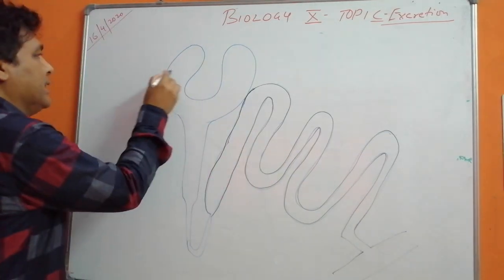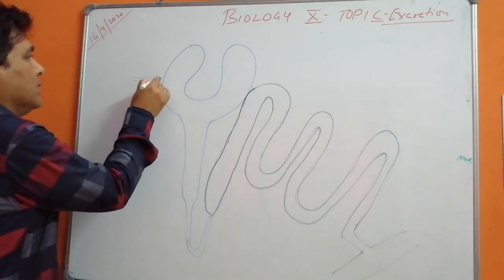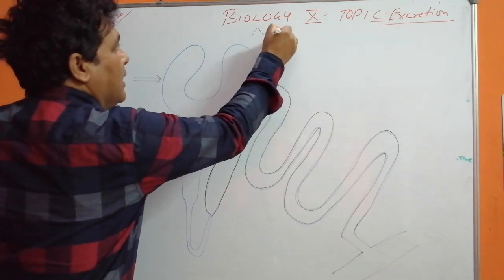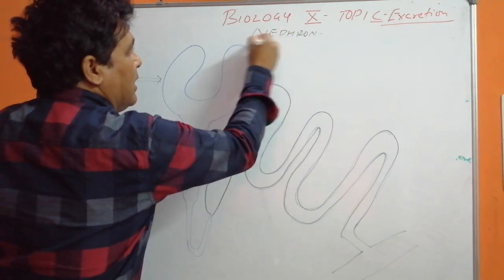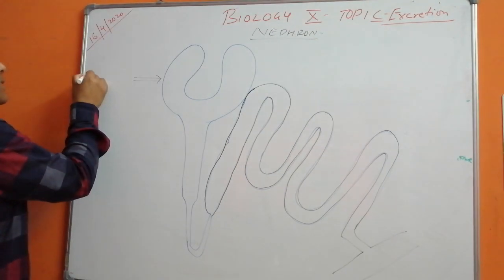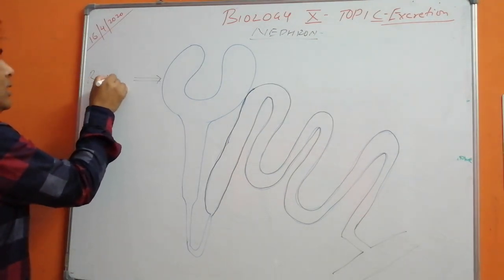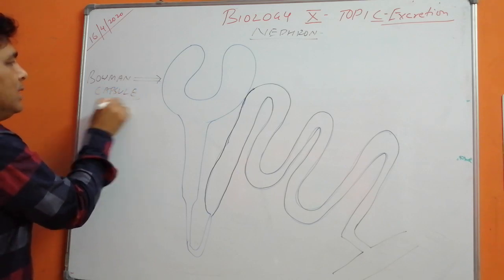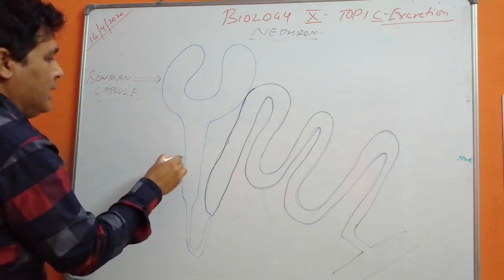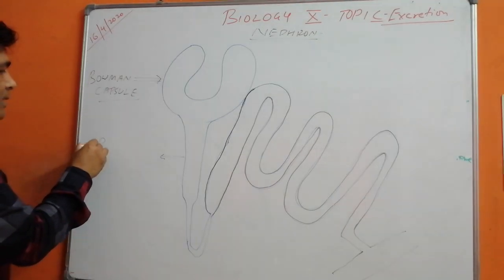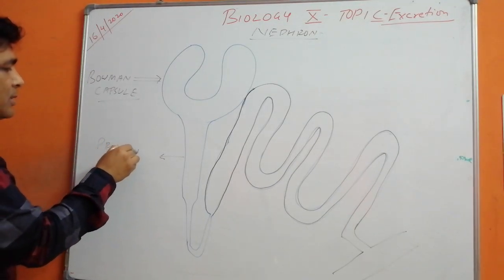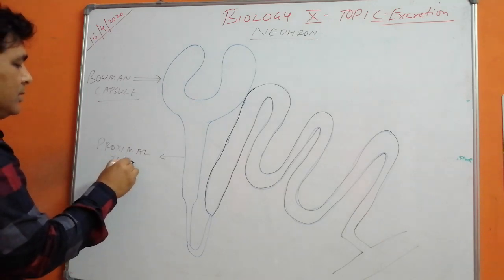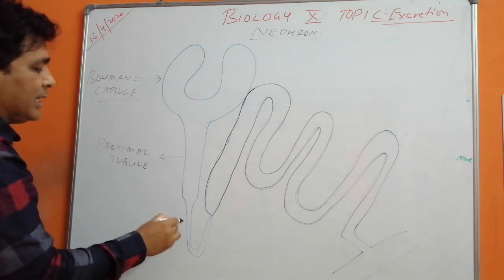The nephron is made up of parts. Now its first part is Bowman capsule, and then proximal convoluted tubule we call it.